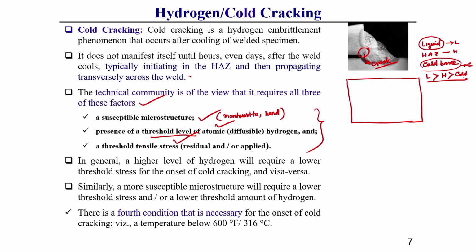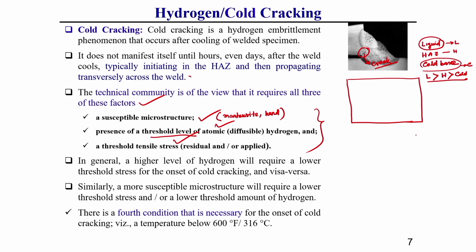So, what happens during welding operation, once the weld zone starts cooling, this hydrogen tries to escape from the liquid metal zone. It tries to escape either into the atmosphere as well as towards the heat affected zone.